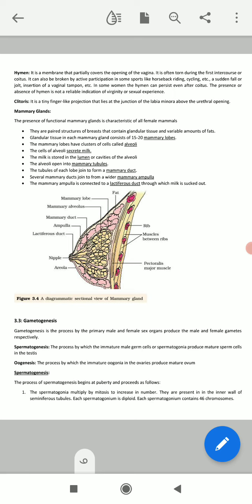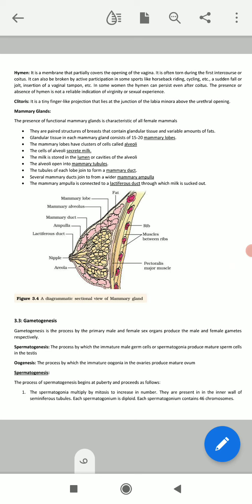Primary sexual characteristics are those present in both males and females since birth, like external genitalia. Some secondary sexual characteristics do not produce gametes or sex hormones but play a pivotal role during reproduction. We have already discussed all those things.